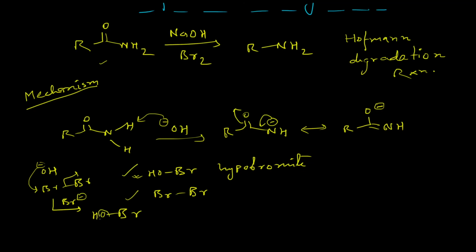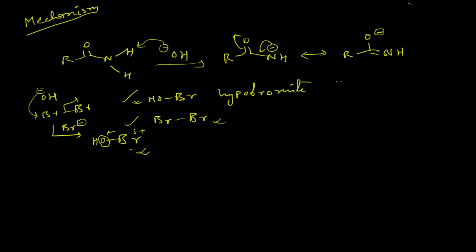So now this oxygen atom is more electronegative than the bromine, so it will make this adjacent bromine more electrophilic in nature by the minus I effect of the oxygen atom. So this hypobromite will eventually act as a stronger electrophile than the molecular bromine itself. So I will show the mechanism by considering the hypobromite as the actual electrophile. So what will happen is that this anion will attack this hypobromite. OH minus will leave as the leaving group.